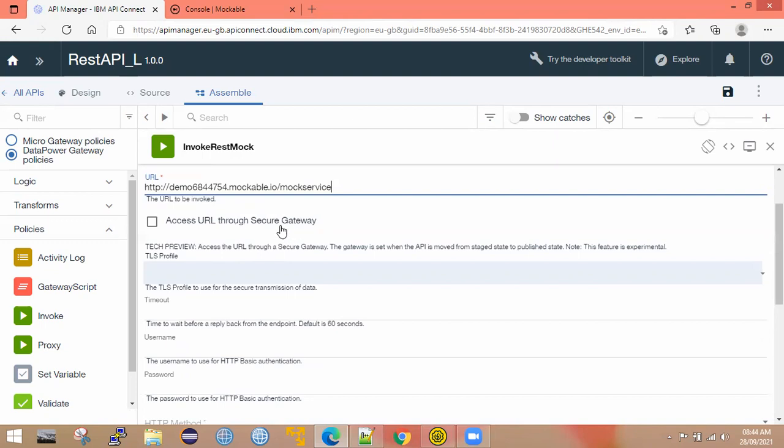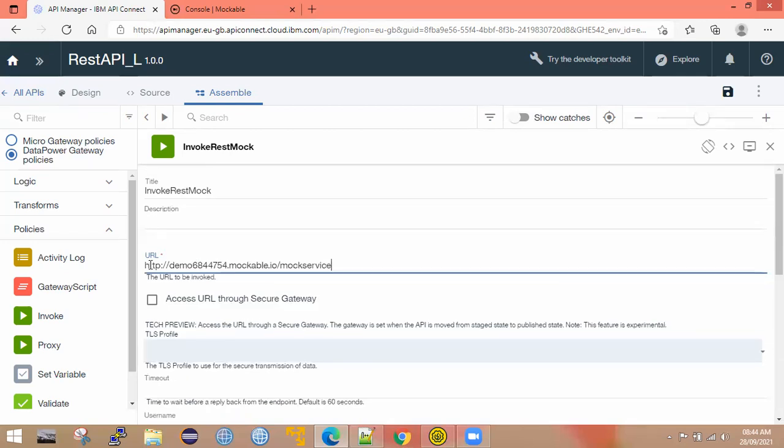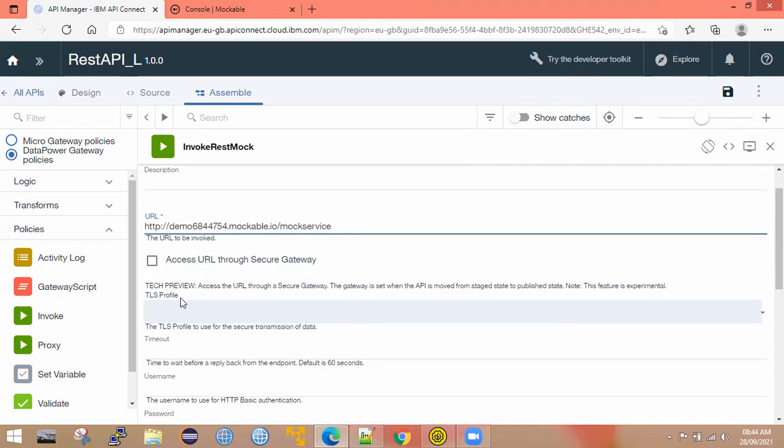Then the secure gateway option. I'll talk about this later. In the demo I think I've explained that for DataPower, we will use DataPower as a secure gateway. At this moment, I don't want it. You can see the TLS profiles here. If the backend is HTTPS, we need to configure the server certificate, the backend certificate, in the DataPower trust store. For that, you need to create a TLS profile, and once you create it, you need to upload that profile over here. We will discuss that later.